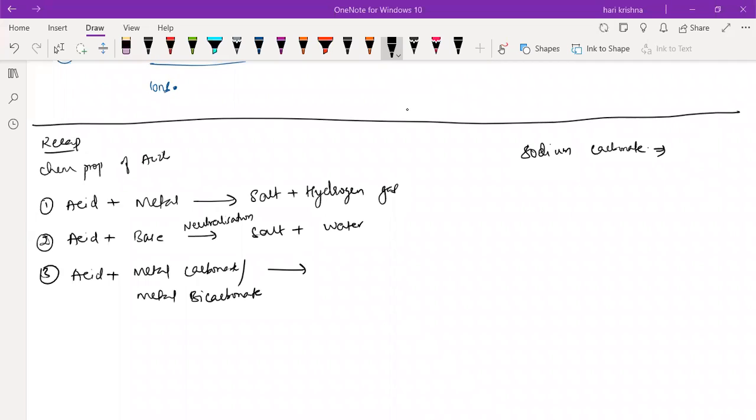Sir, NaCO3, sodium carbonate. Okay. This Na2, sir. Yes, Na2CO3 is sodium carbonate.